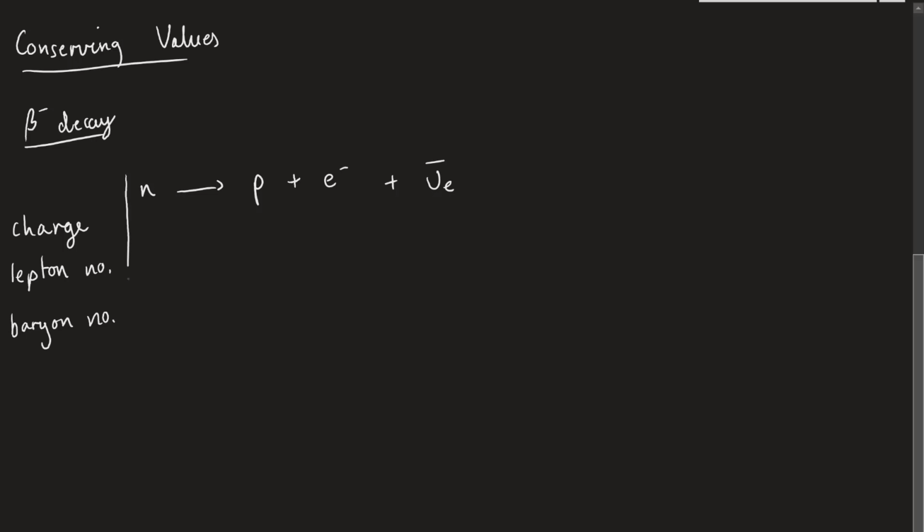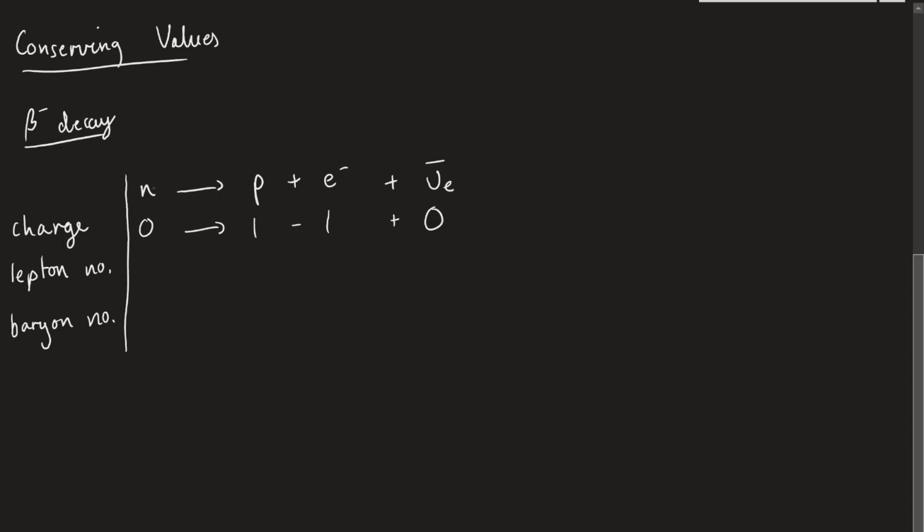Okay, and the way you're going to do that is essentially write out your interaction and then just label which one is which. So if you just know that this neutron has a 0 charge, then the proton has a +1 charge, the electron has a -1, and this has a 0. On this side we have an overall 0 charge, and on this side we have a +1 -1, which is 0 plus 0, so we have a neutral charge on both sides.